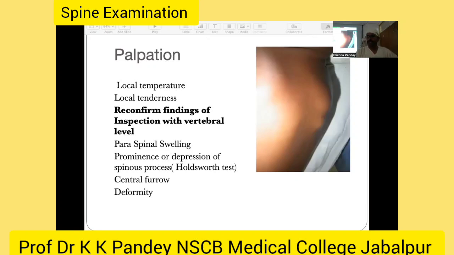Here we should say, like in this diagram, that in inspection this is the upper thoracic, but in palpation you should tell that it is from this vertebral level to that vertebral level, to identify the exact detail. We also palpate the paraspinal swelling, the prominence and depression of the spinous process, the central furrow, and the deformity.